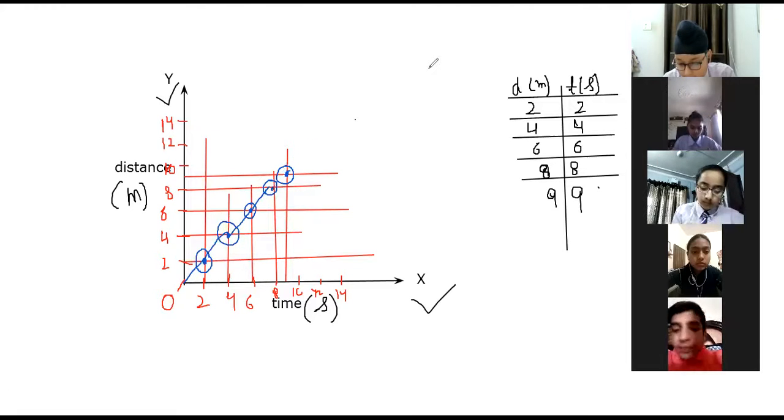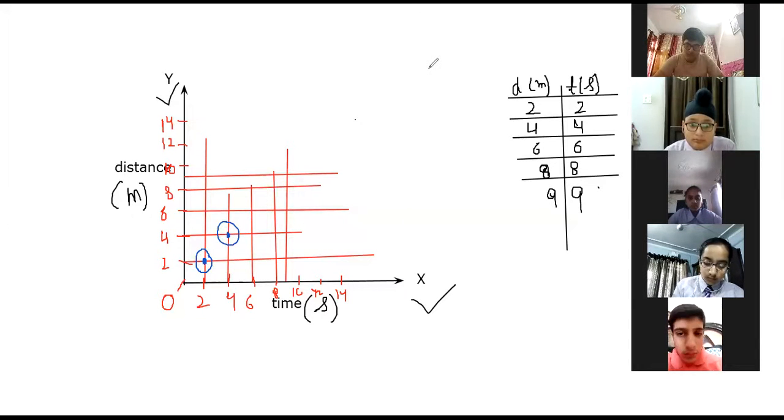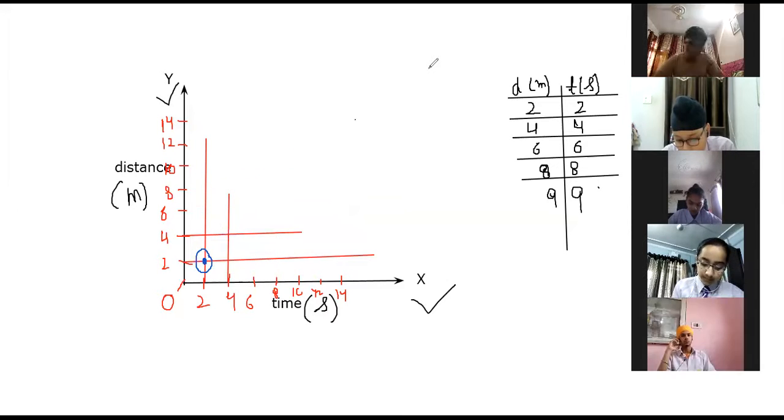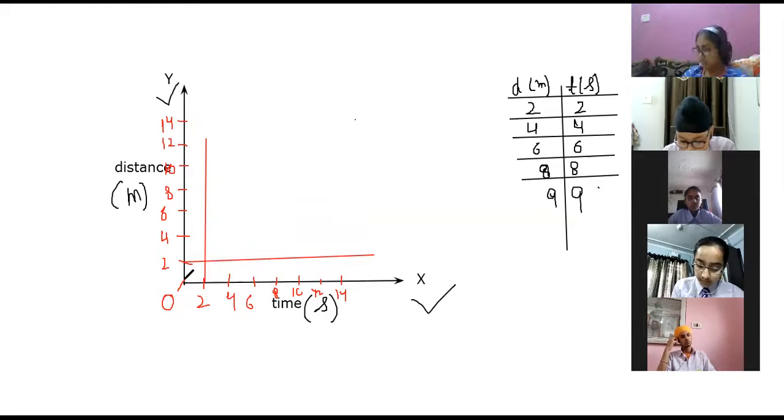So we are going to do one more last thing. अच्छा, for rest we have a straight line parallel to time axis. For uniform motion we have a straight line inclined to time axis. अगर non-uniform motion होगा तो, you don't have a straight line, you have some line other than straight.